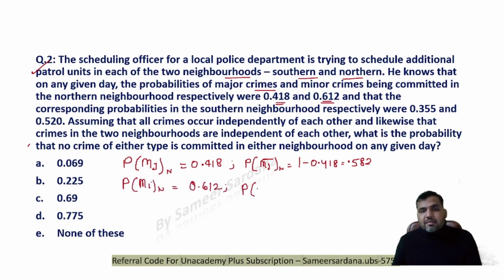So the probability that the minor crime is not happening in the northern region would be 1 minus 0.612, right? That gives 0.388.